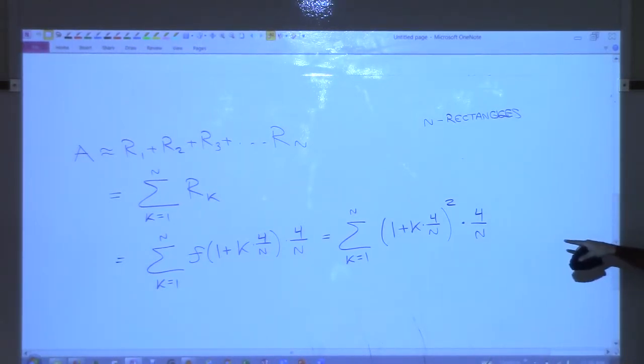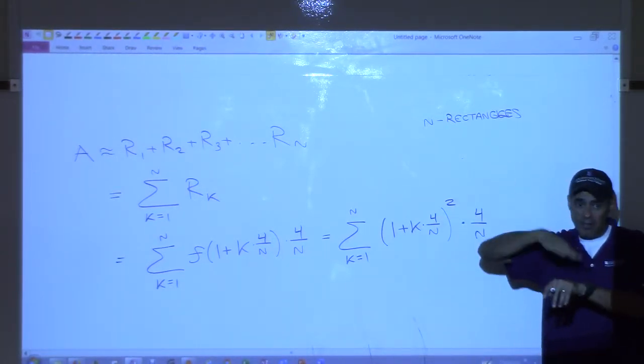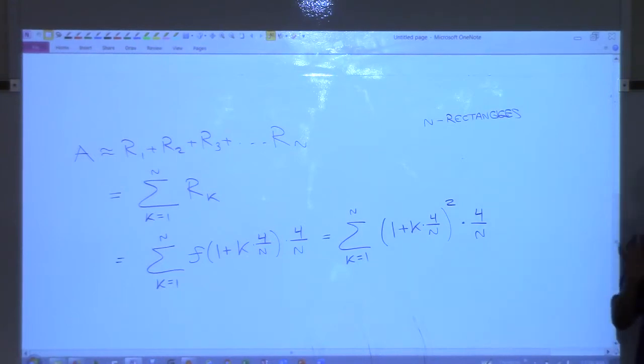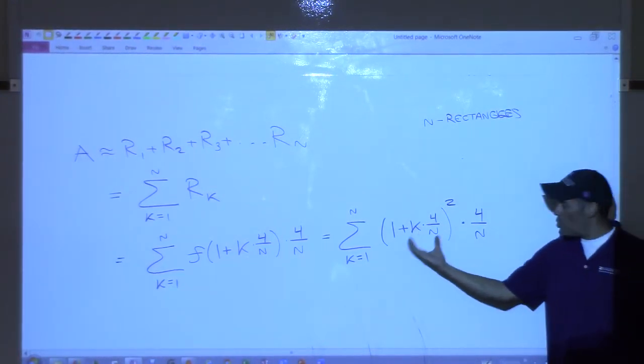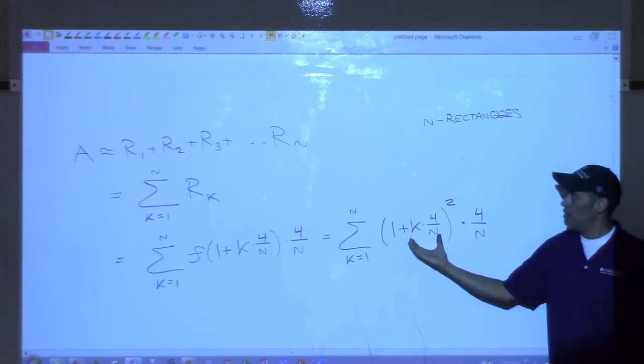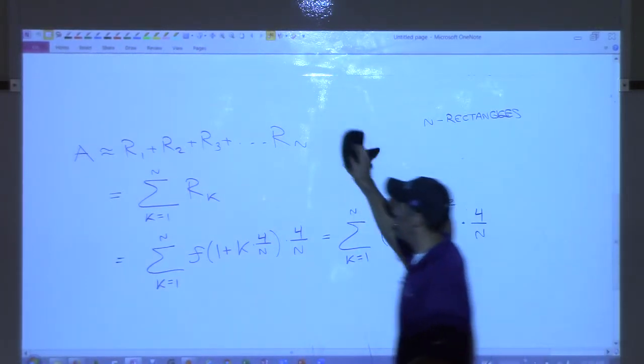And this, if I can figure out what this sum is, I will have a formula for the area of n rectangles added up together. For only this function, only the x squared, that's it. This doesn't work in general. It's just for this particular function. So what I'm going to do now is I'm going to actually square this. Okay? I'm going to square it. So it's time to do some algebra.